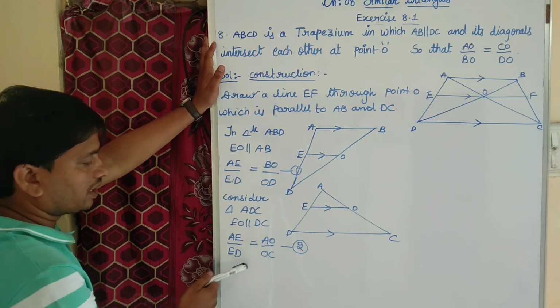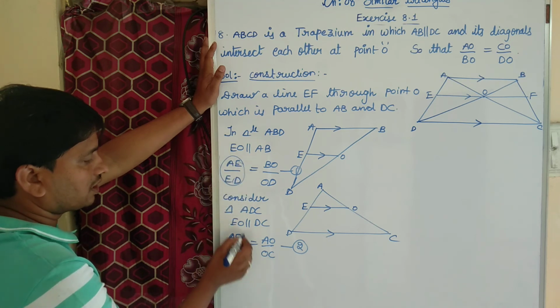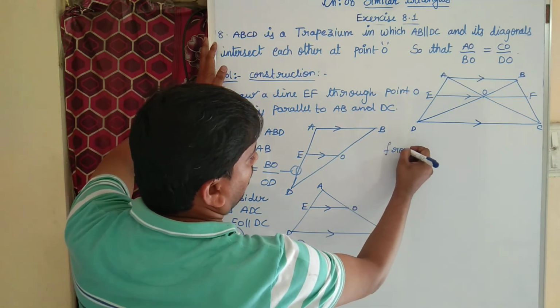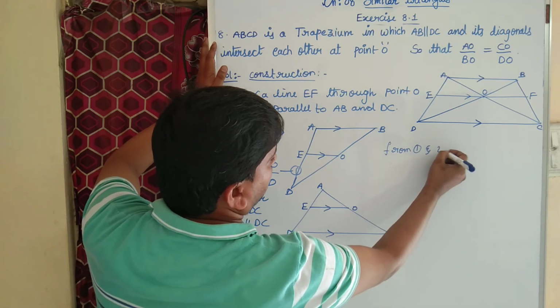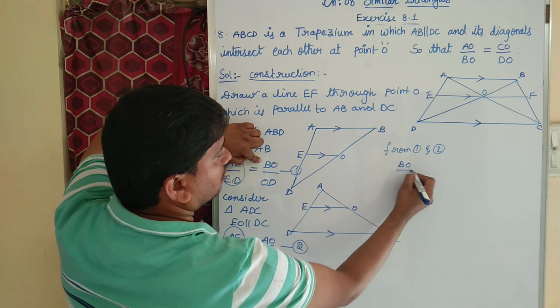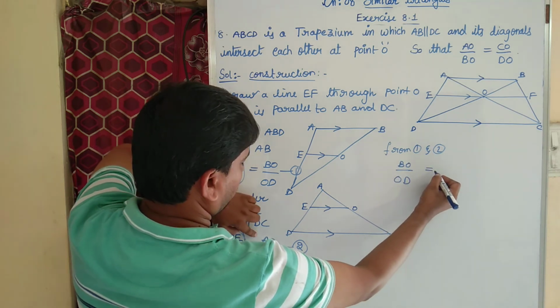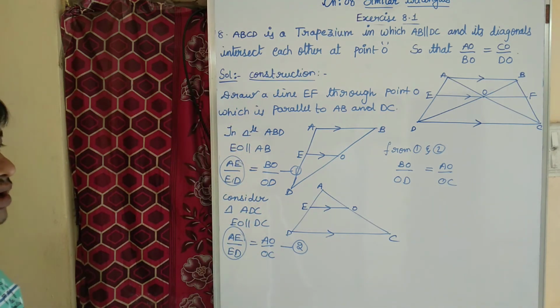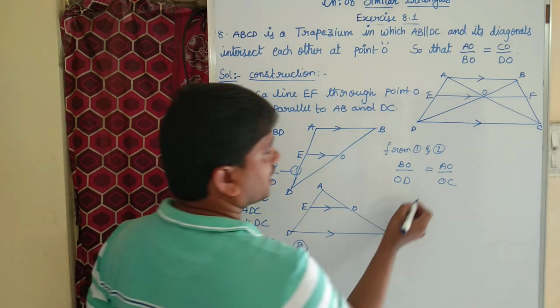From equation number 1 and equation number 2, left hand sides are equal. If left hand sides are equal, I can equate right hand sides. So that is BO by OD equal to AO by OC. Now let us do cross multiplication.